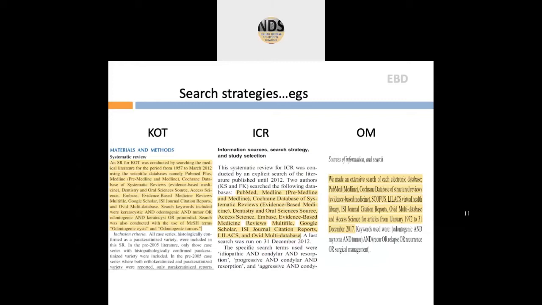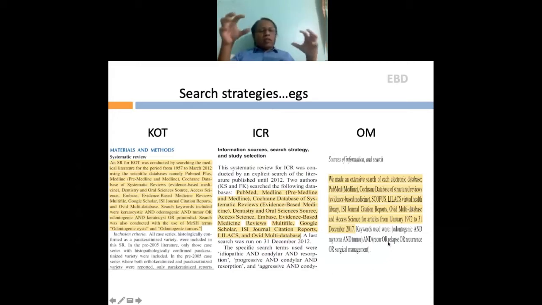So we use different search engines. The point I want to make is to use different search engines. Now I'll give you my experience. Generally, if you go through this odontogenic myxoma article, published in the British Journal of Oral and Maxillofacial Surgery, you see that PubMed gives you the maximum articles to be included in the systematic review.